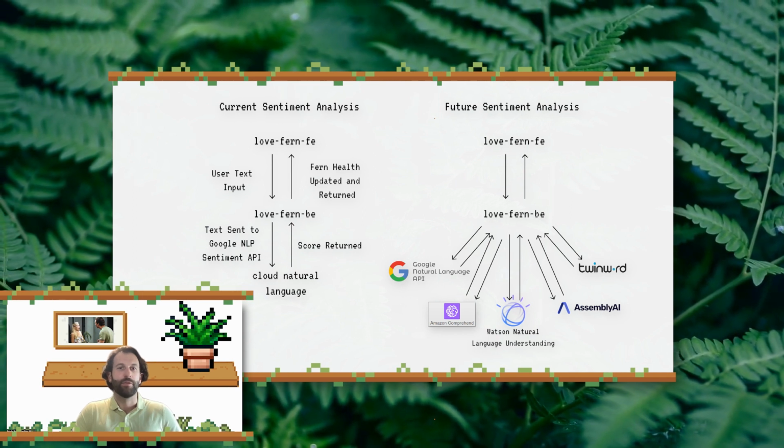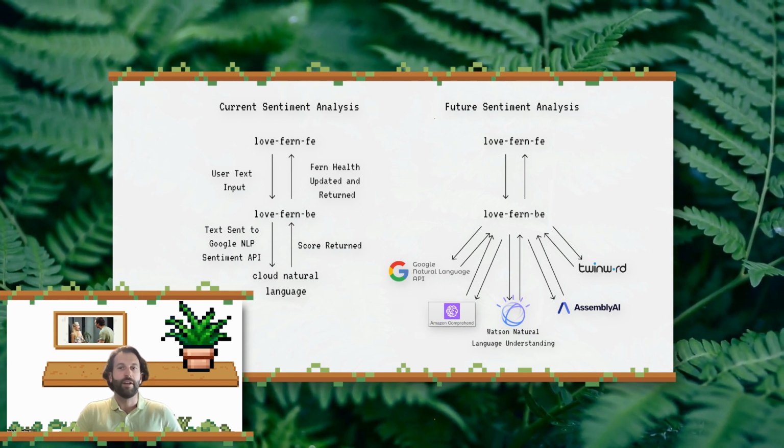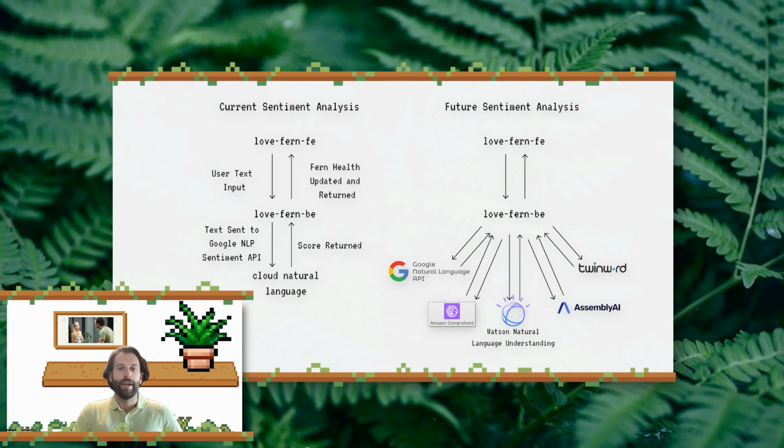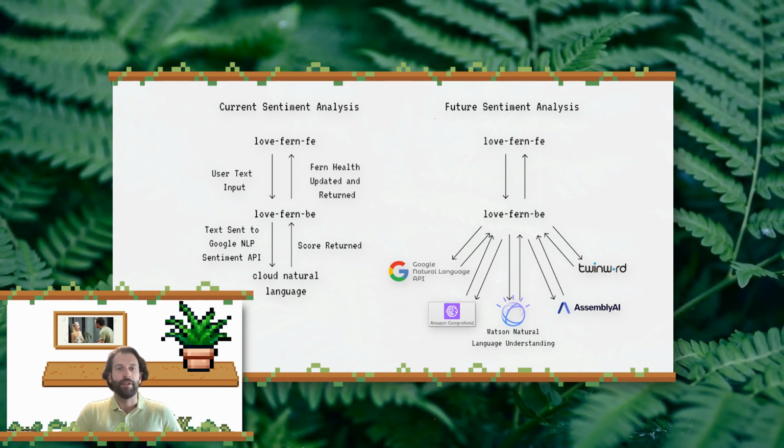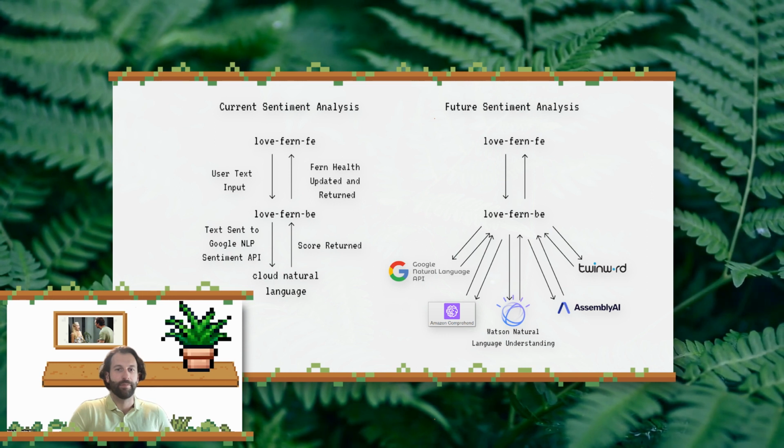As such, one of the main goals for future iterations of LoveFern would be to integrate other sentiment analysis APIs or AI tools to provide an aggregated analytics value that is much more robust than what is currently integrated.